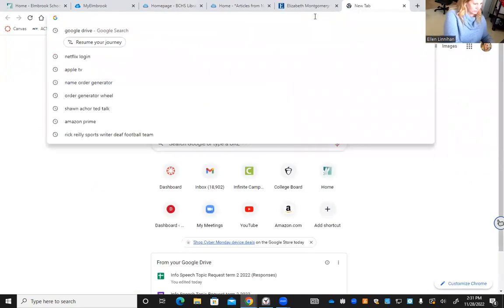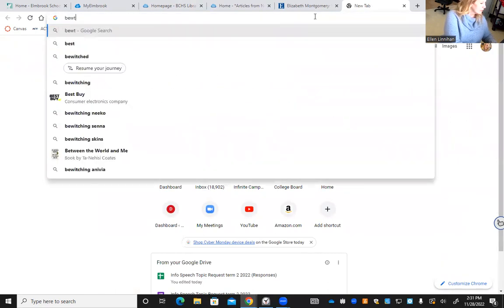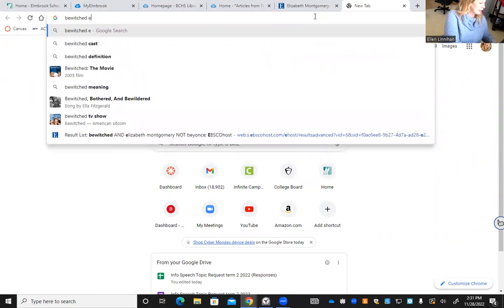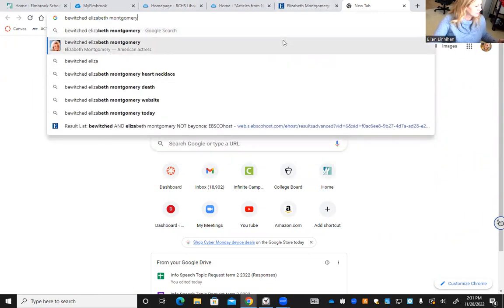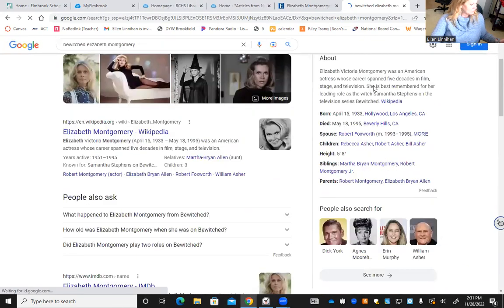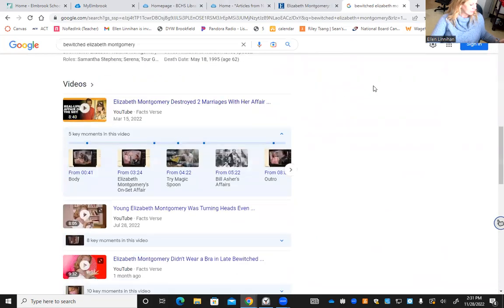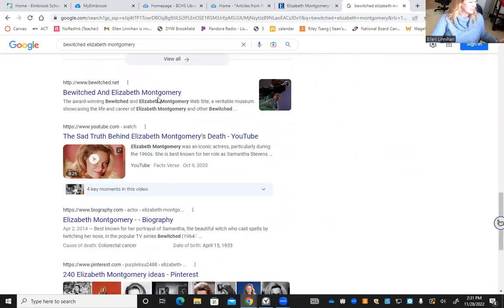Let's say I do a Google search, right? I'm going to put in Bewitched and Elizabeth Montgomery. Pops up right there because it's so popular a search. They're all together, right? And I've got all kinds of articles I can tap into here, right? So I scroll down and I'm like, oh, this one looks good. It's actually called Bewitched and Elizabeth Montgomery. That could have some really good information in it.